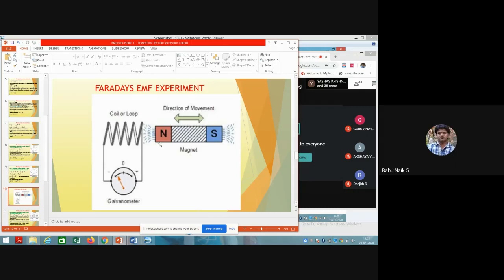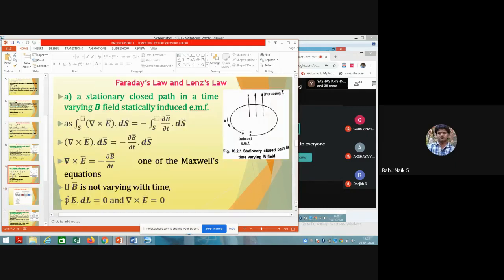With the same expression, we have seen what the mathematical form is here: del cross E bar is equal to minus dou B bar by dou t.